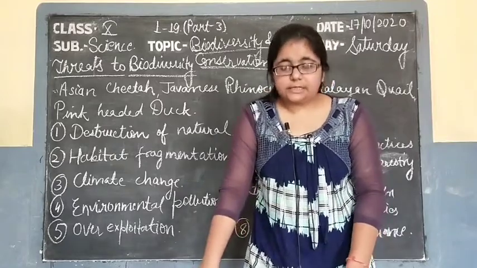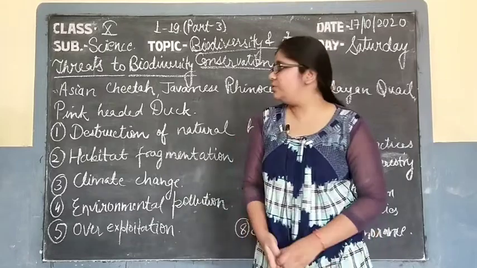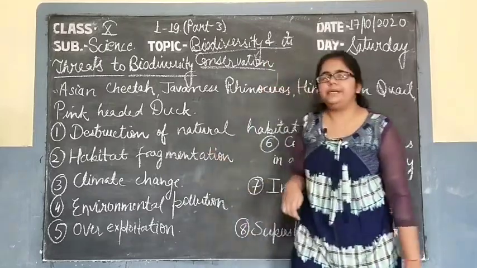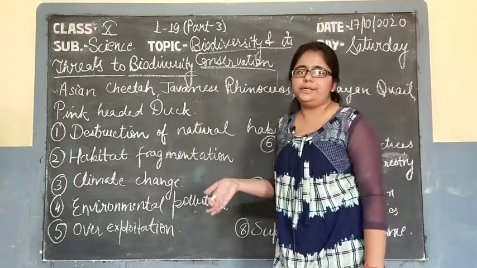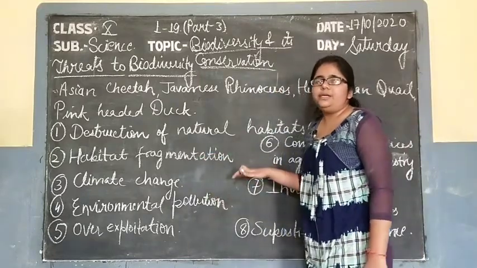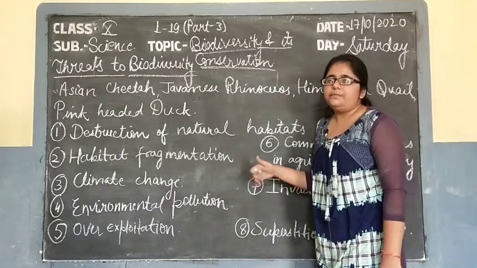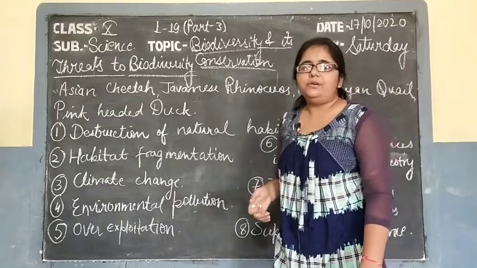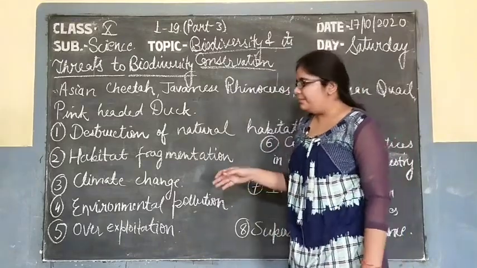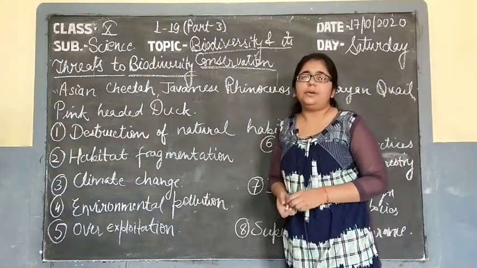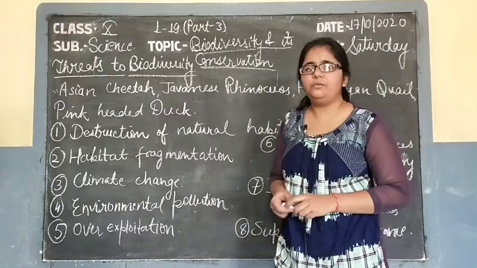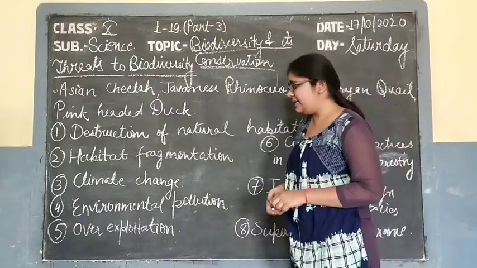their habitats. The second point, which is related very much to this destruction of natural habitat, is the habitat fragmentation. That is not destroying the complete habitat, but dividing it into smaller parts. So the animals which have the habit of living in a large territory suffer from this, and due to this habitat fragmentation, the migratory birds which have a fixed path of moving are also suffering.